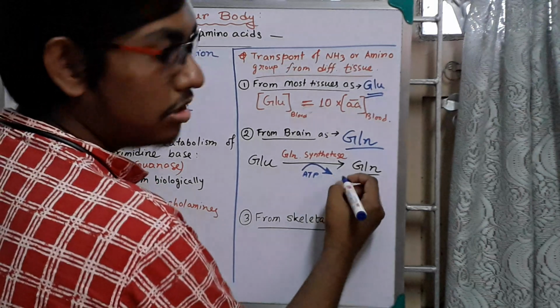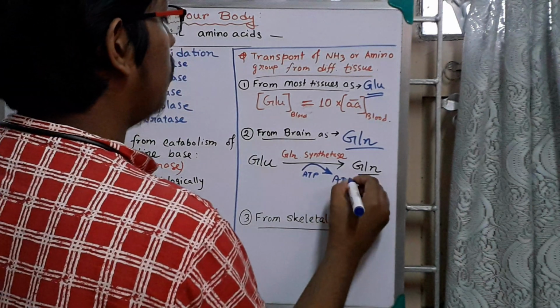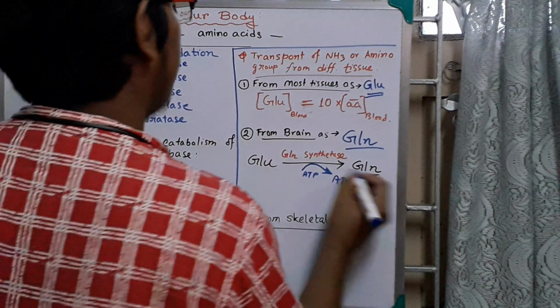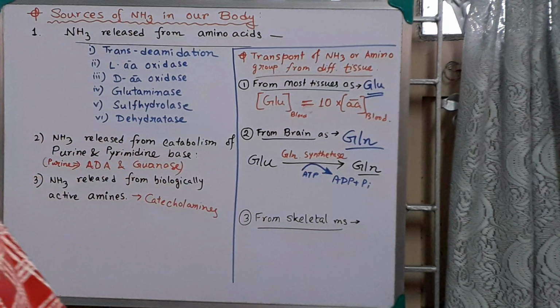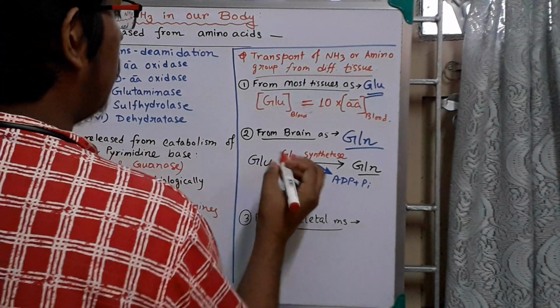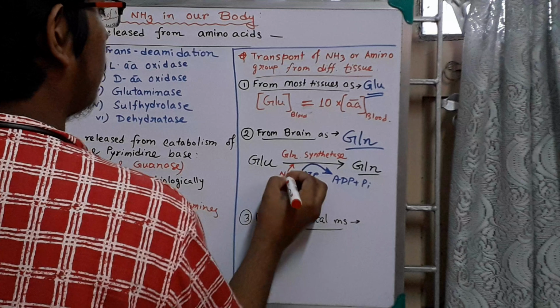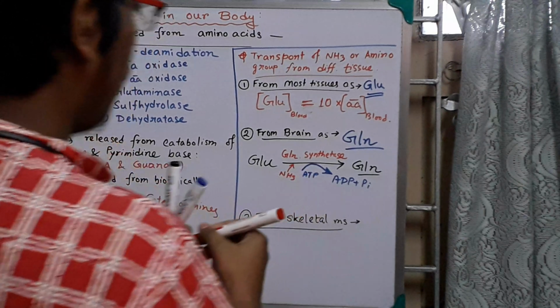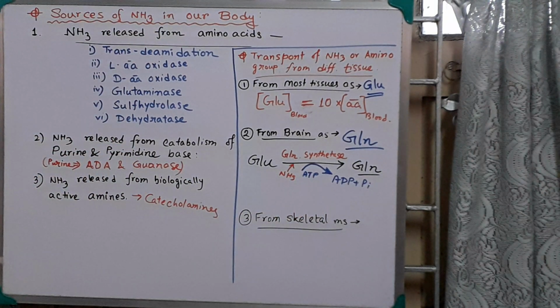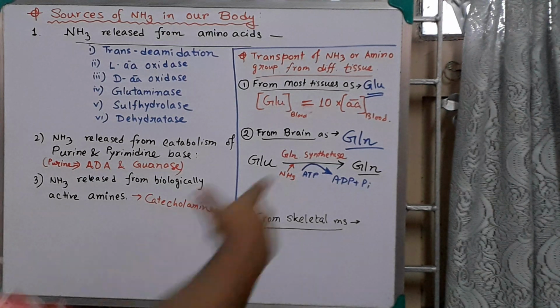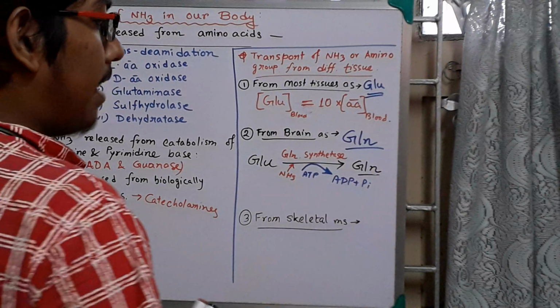So ATP goes to ADP plus Pi, and the amino group is transferred to glutamate to form glutamine by the enzyme glutamine synthetase.